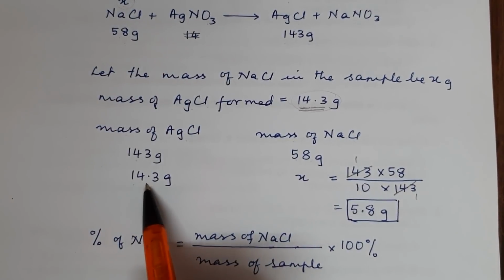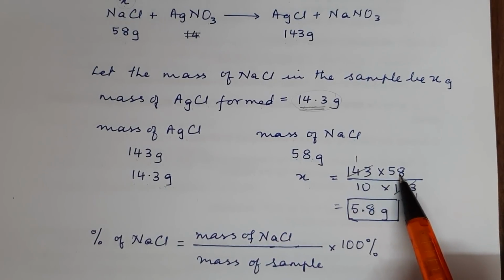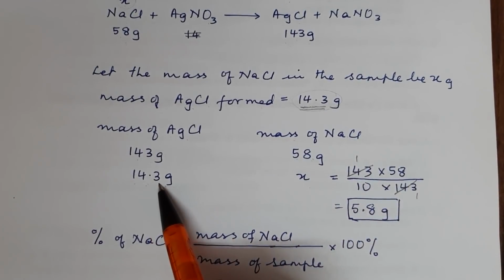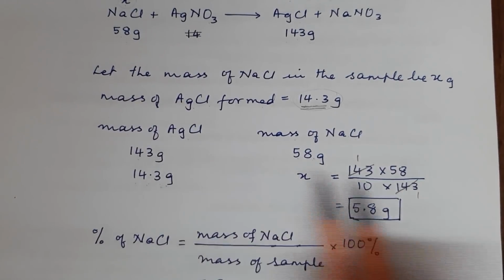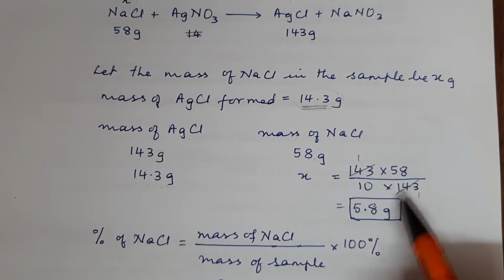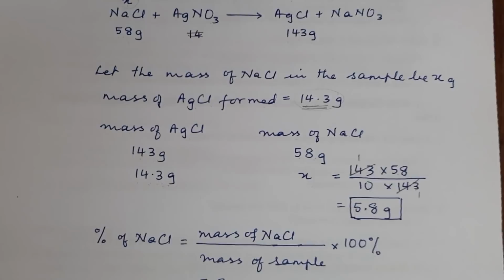And so if it is 14.3 gram, then X, numbers across have been multiplied. This 143 upon 10 it has become, and then we divide by the third number, that is this 143 gets cancelled, 58 upon 10 gives you 5.8 gram.